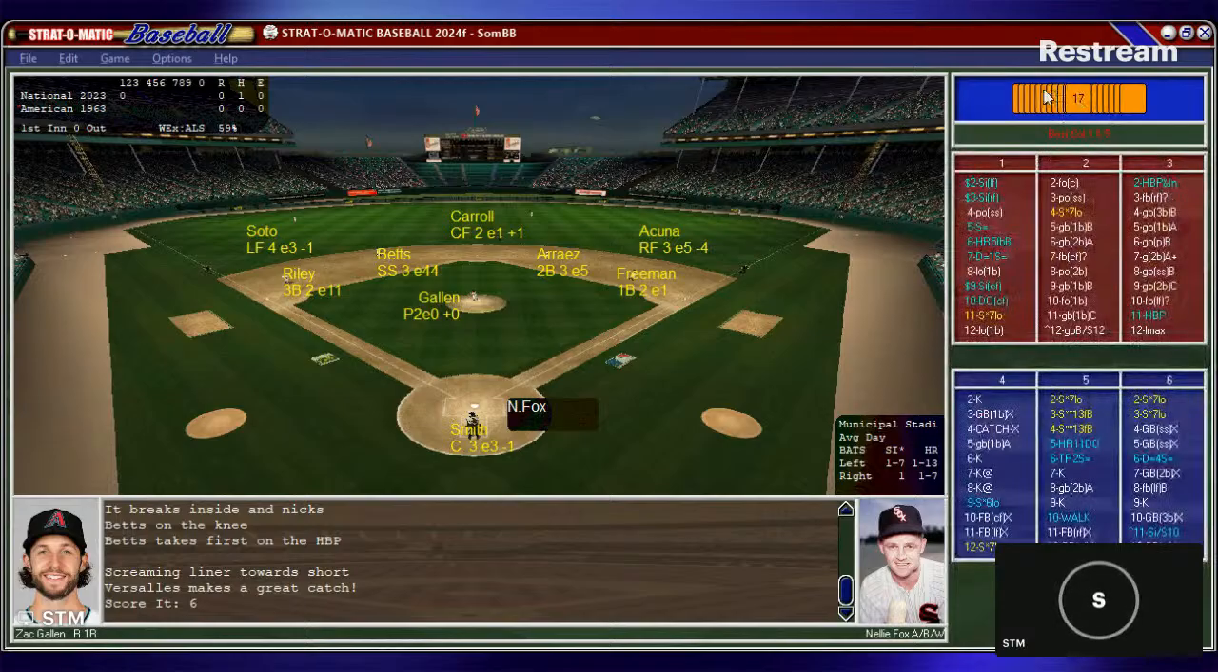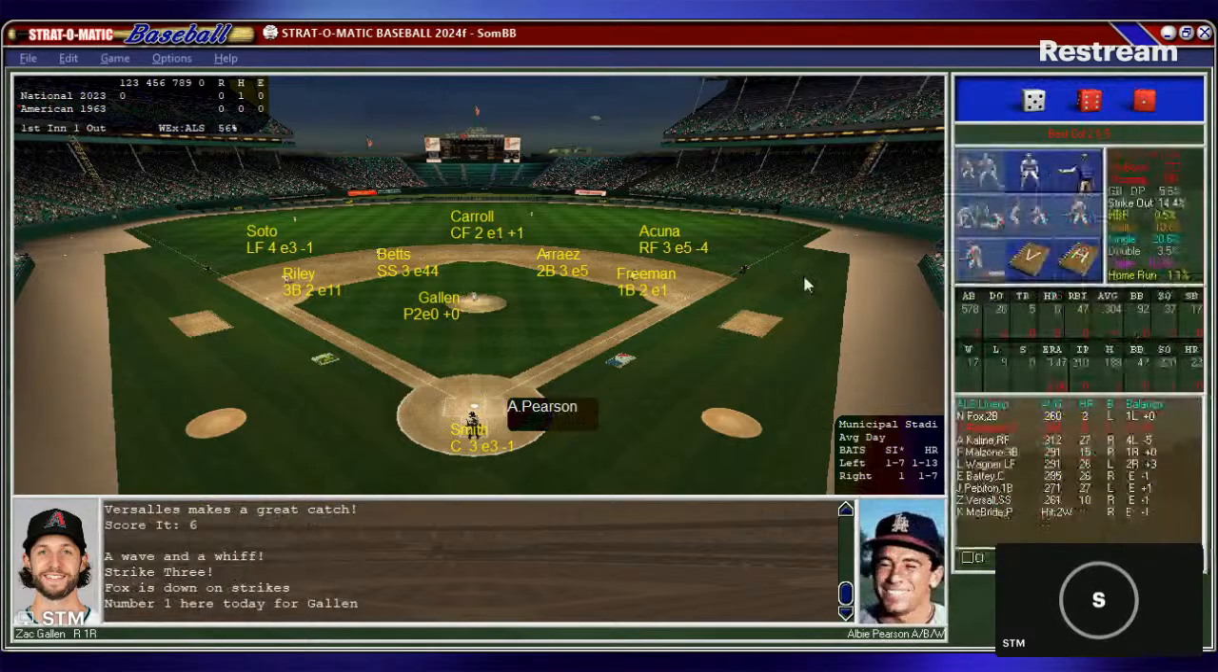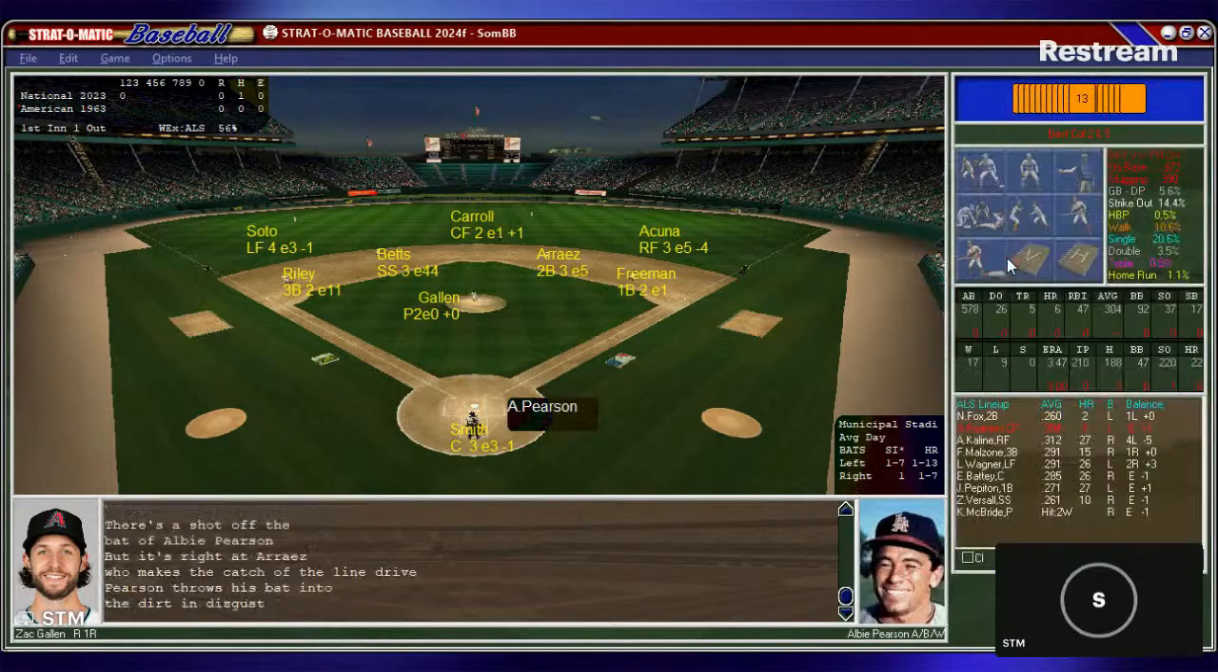So here is Nellie Fox. He'll lead off against Zach Gallen of the Arizona Diamondbacks. Here's a pitch from Gallen to Fox, and that's a strike. Here is Albie Pearson from the Los Angeles Angels. Hit .304, 6 home runs, 47 RBIs. Gallen looks in from the side and gets it. Here's the pitch to Pearson, and that's a line drive right at Arise, and there's two away.